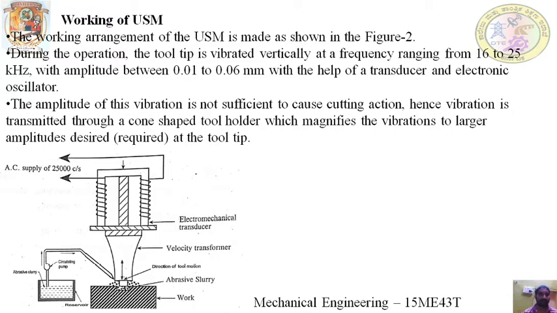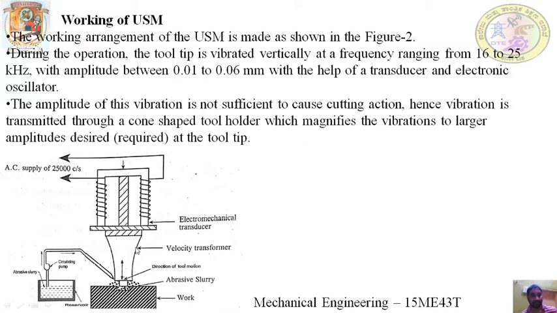So the vibration is magnified by means of a cone shaped tool holder. You can see this is a cone shaped tool holder that magnifies the vibration produced by the electromechanical transducer.